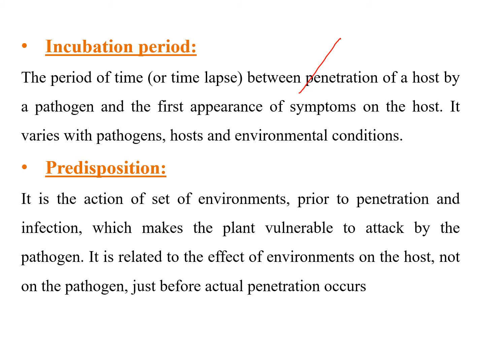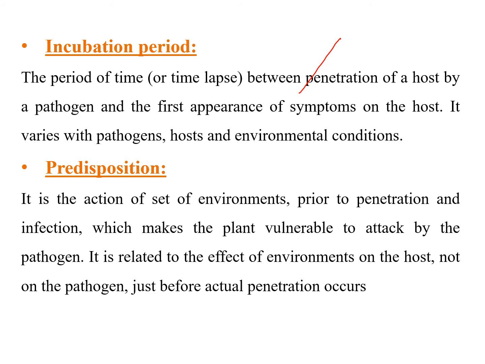This time period we know as the incubation period, and it is affected by the pathogen, host and environmental conditions. If environmental conditions are favorable, then the incubation period will be short and it will easily produce the symptoms, and if environmental conditions are not favorable, then the incubation period will be long.